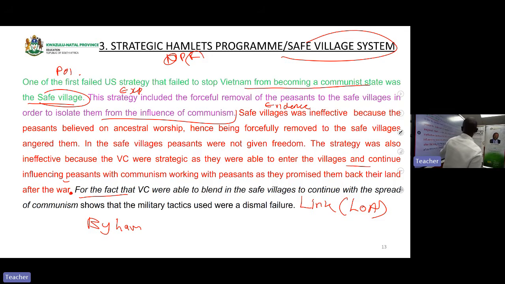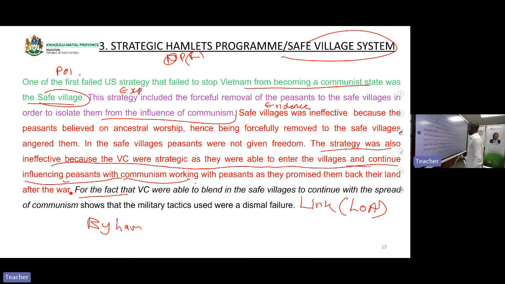For the fact that Viet Cong were able to blend in the safe village to continue with the spread of communism. Let me underline it. The strategy was also ineffective because Viet Cong were strategic as they were able to enter villages and continue the spread of communism. Now you highlight it, but not in the same wording.